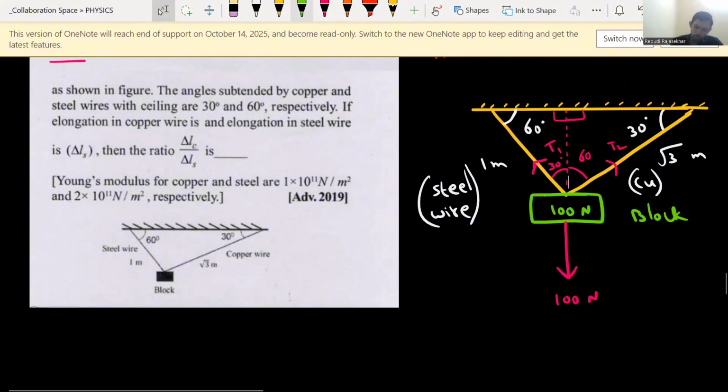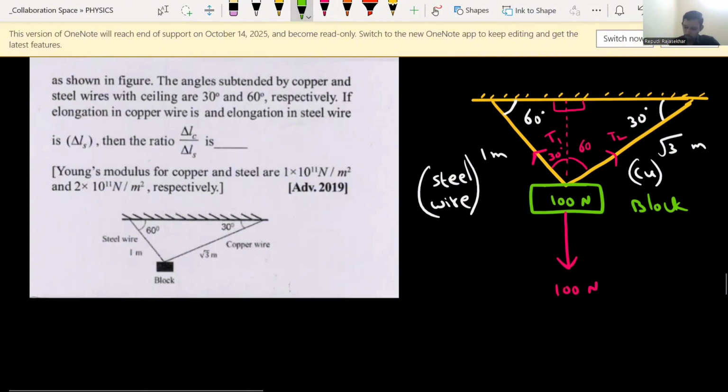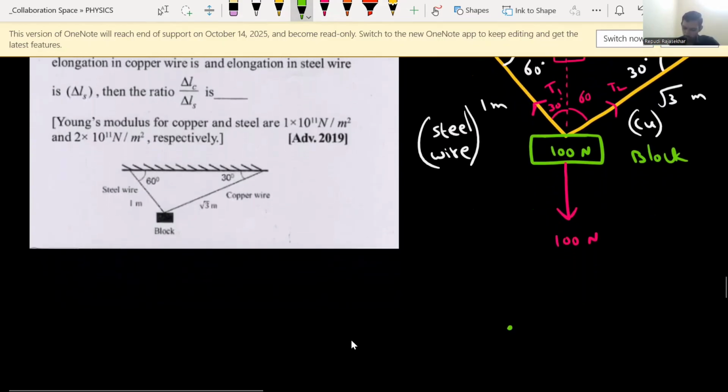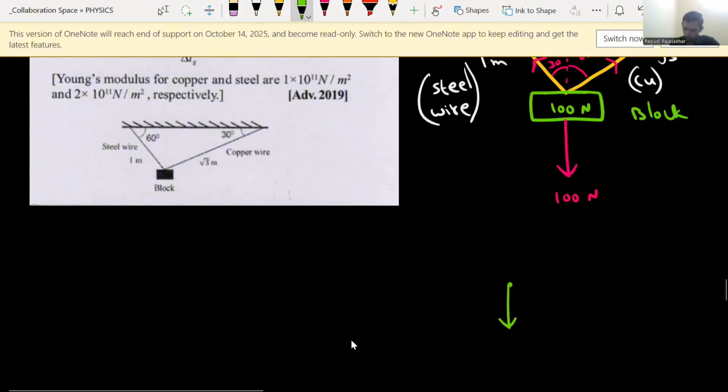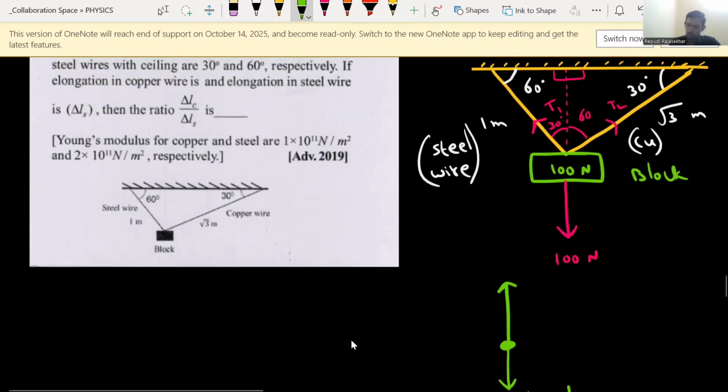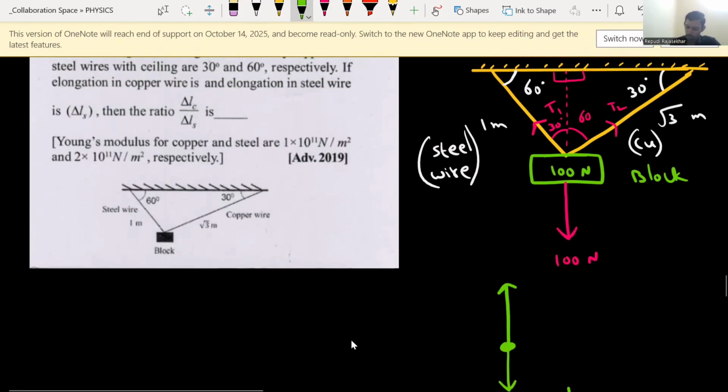Now total upward force is balanced by total downward force. So resolve this into components. I draw the free body diagram here. Draw the downward direction on the block. How much is the weight acting? 100 newtons. Fine. Next, if you resolve this into components, what is the vertical component? T1 cos 30 will come in vertical direction. And what is the other force acting vertically upward? From the other side, T2 cos 60.